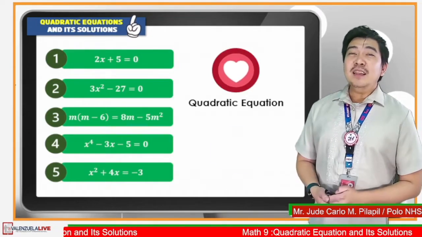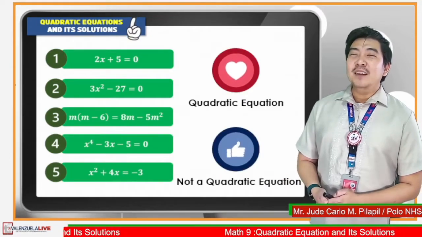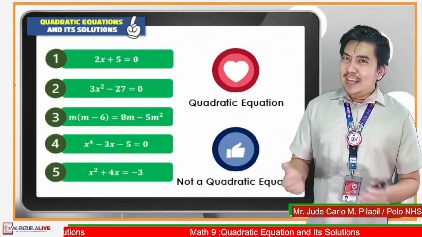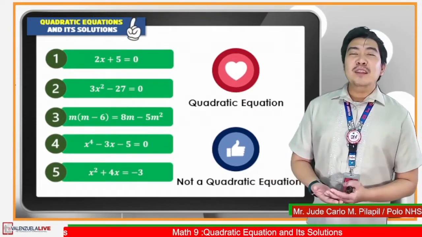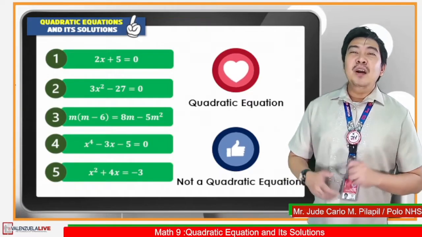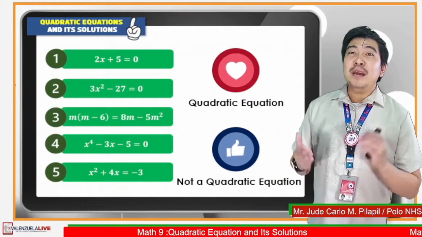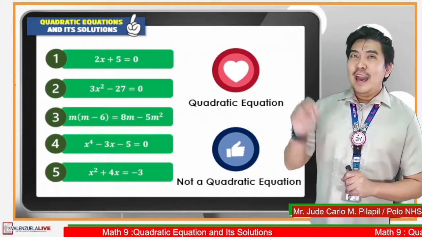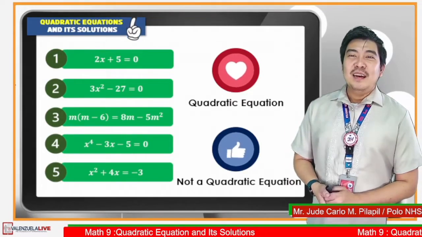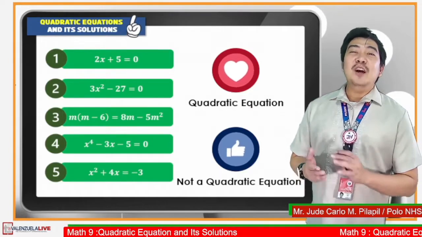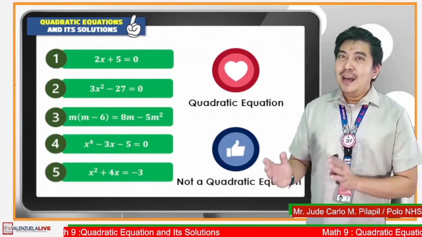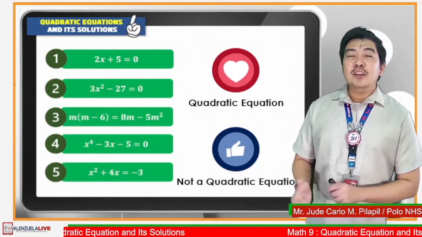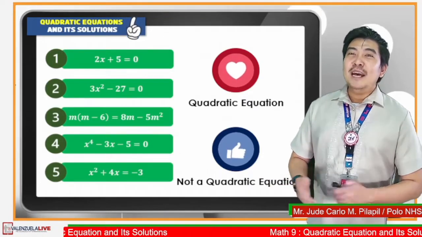If it is not, press the like react button. You may also post your answers in the comment section and let your teacher and other moderators see them. Remember that for a mathematical statement to be a quadratic equation, it should have a degree of 2 and an equal sign. It is in standard form if it is arranged in quadratic term, linear term, and constant term order, and the other side is 0. So let us start.